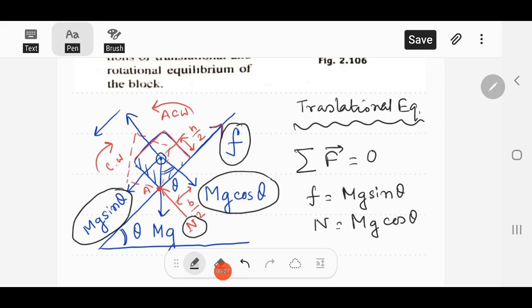These two are conditions for translational equilibrium.